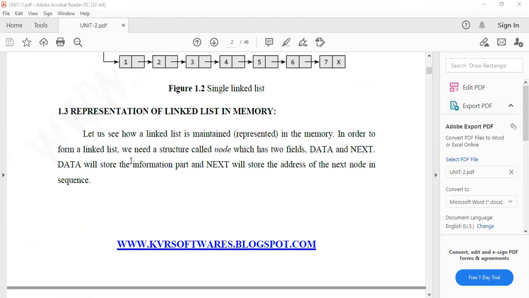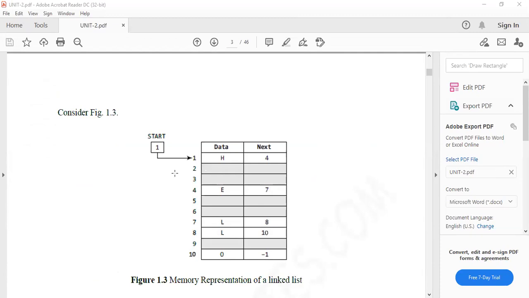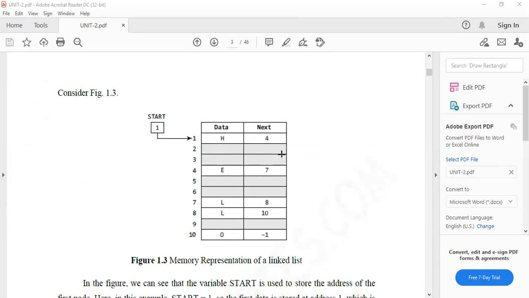Okay, the representation of linked list in memory. Just before, I showed you how to create a node, but how will it be represented in memory, I'll show you here. Let us see how a linked list is maintained, represented in memory. In order to form a linked list, we need a structure called node. Already you know what a node is. It has two fields: data and next. Data stores the information part. See here, in memory, it is logical, not physical. We cannot see this. Logically, in the system memory, the linked list will be stored like this. For example, this is the starting node.